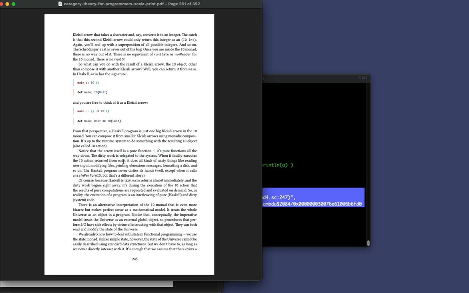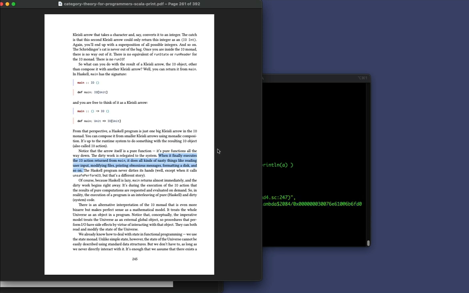And the way things work in Haskell is when you have a main function, that's when it says, oh, okay, now I'm going to go ahead and run all of your code, including all of these IO actions. And he notes that when main is called, it will finally start doing all these, he calls them nasty things like reading user input, modifying files, and printing output, formatting a disk, and so on. Only when main is called will this code that I have highlighted in blue over here, that's the only time that would ever be run. And so what I'll do over here is, if you want to read this page or the previous page, just go ahead and pause the video here or rewind it to see that previous page.